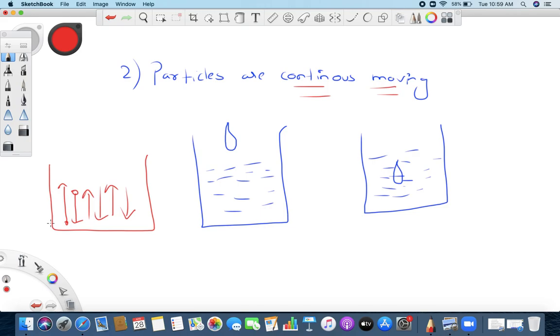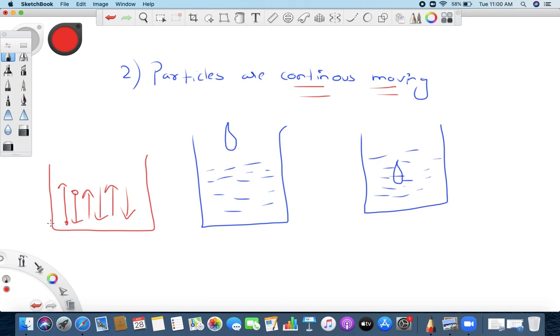Clear? Because you are increasing the kinetic energy of the particles, the particles are continuously moving. The down particle will come up, the up particle will go down, and the process keeps on continuing. The way we make chai, tea, sugar syrup, chasni, all those things. Even when you stir, you are giving energy to the particle, so the particle moves quickly and it gets dissolved fast. But still, if you do not do anything, the particles are still moving, and it can dissolve to a certain limit. Not totally, but to a certain limit.